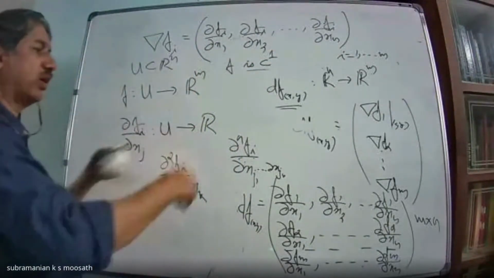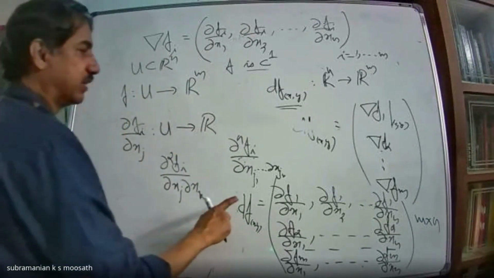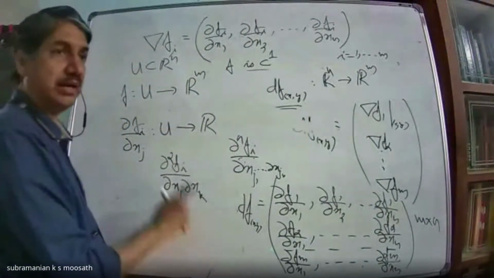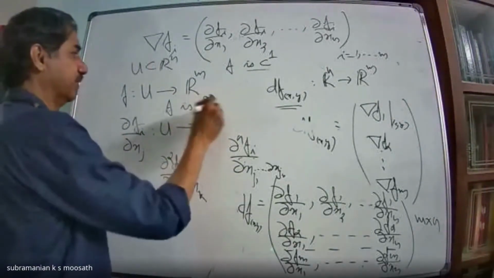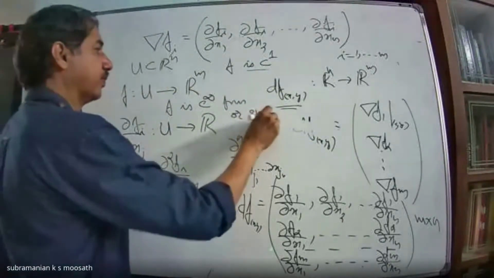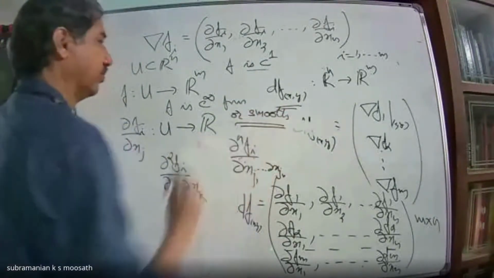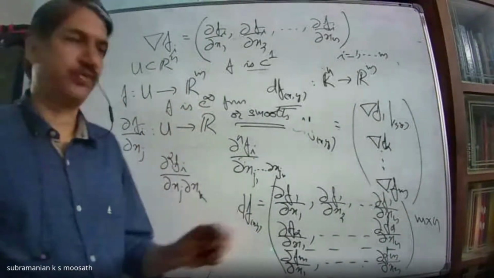Like that, I can look at all partial derivatives. Suppose for this function all partial derivatives of all orders exist and are continuous, then we say that f is a C infinity function, or smooth function. Such functions are called smooth functions.